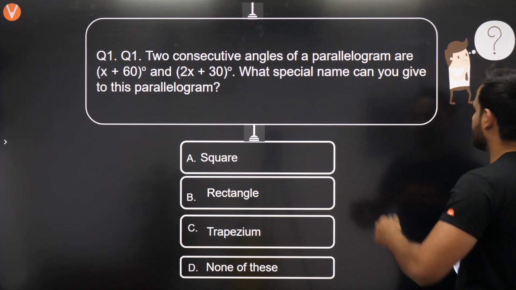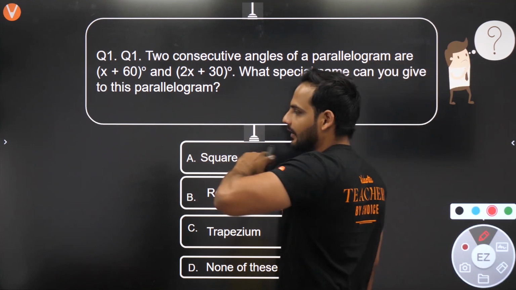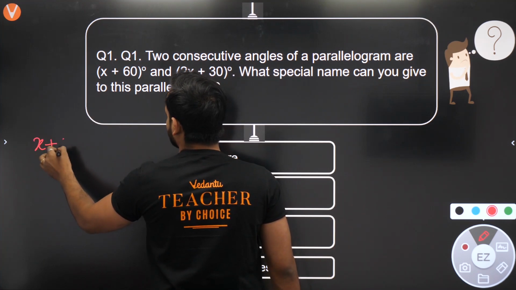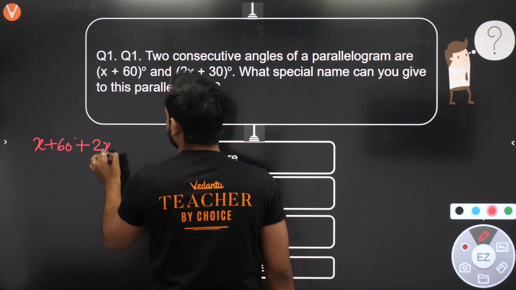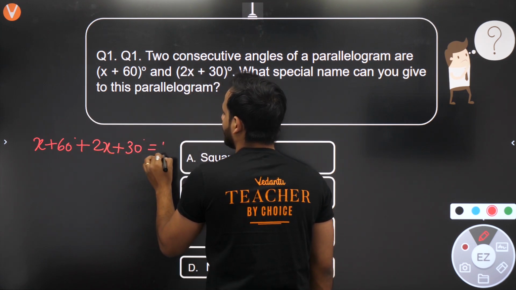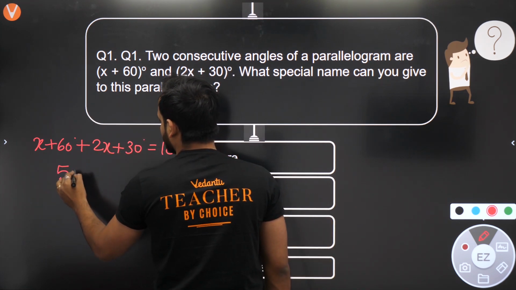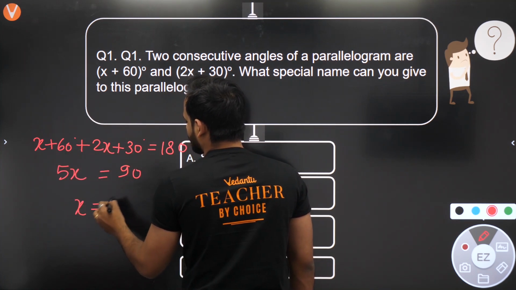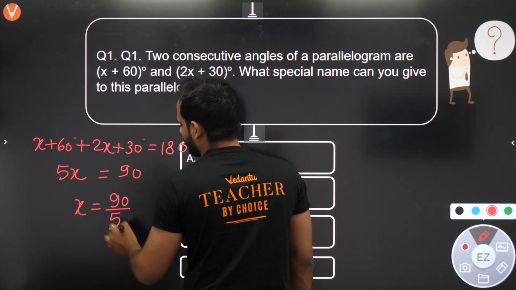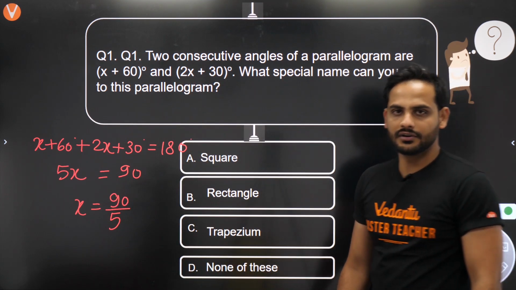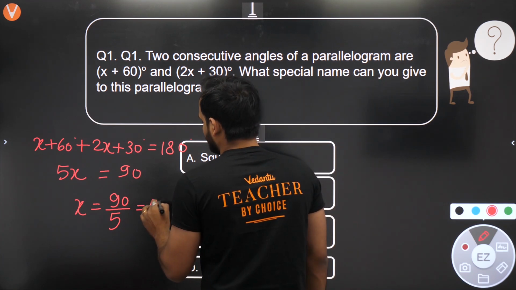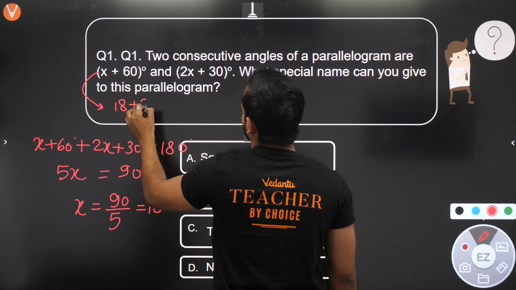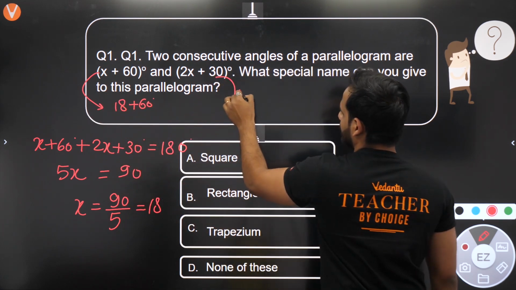So here let us observe these angles. Since they are consecutive angles of a parallelogram, their sum will be 180 degree. So I can say that, sir, x plus 60 plus 2x plus 30 should be equal to 180 degree. So from here you will be getting 5x, 60 plus 30 is 90, shifted there, 180 minus 90 is 90. So x is equal to what, beta? 90 upon 5. Understood? This part is clear. That means 18. So what is this angle? I can say, sir, this angle will be 18 plus 60 and this angle will be 36.